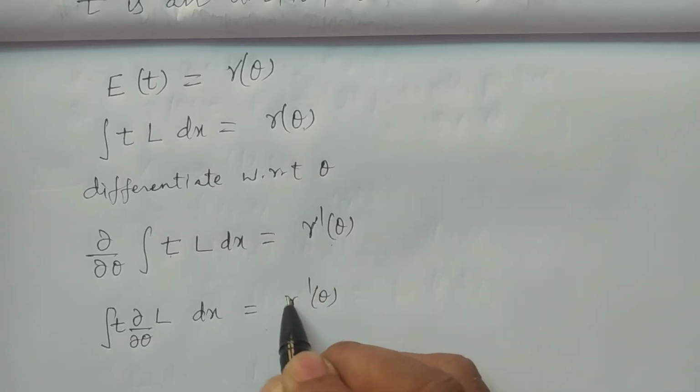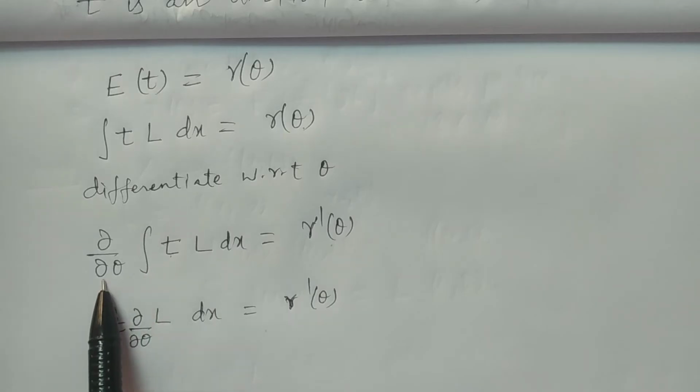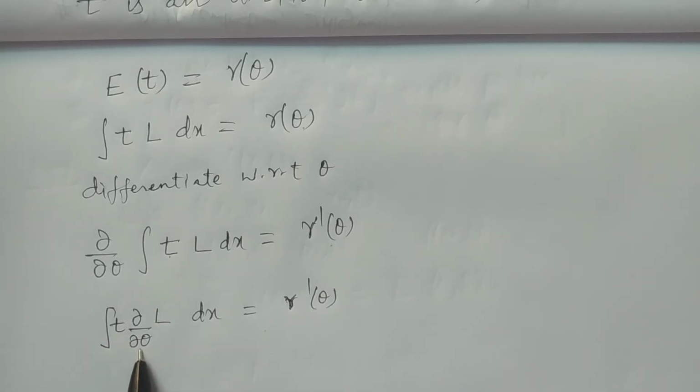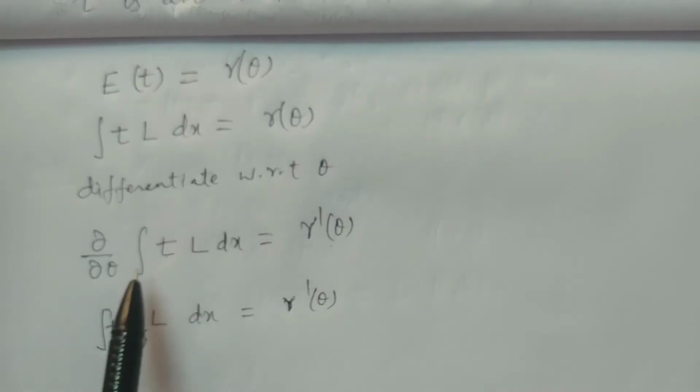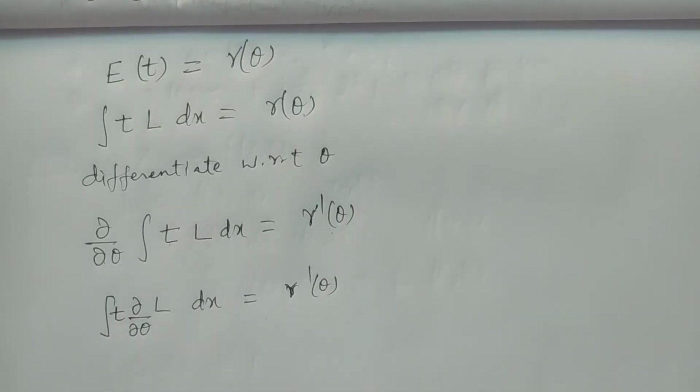What did I do here? I have interchanged integration and differentiation. Here we have differentiation first and then integration, whereas earlier we had first integration and then differentiation. That is what I have interchanged. And now you multiply and divide with L. What you will get?